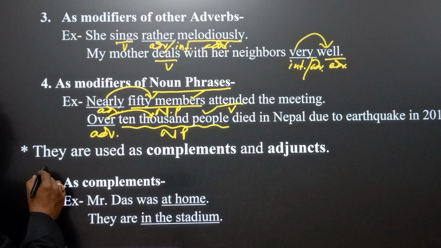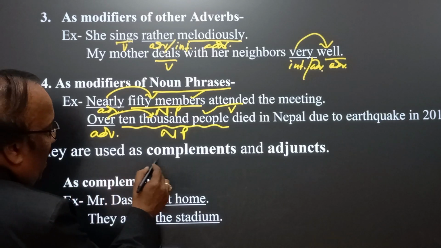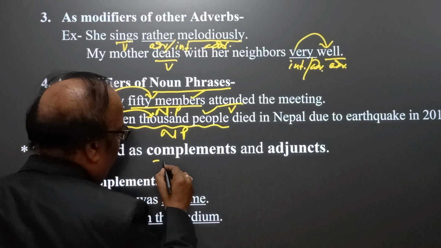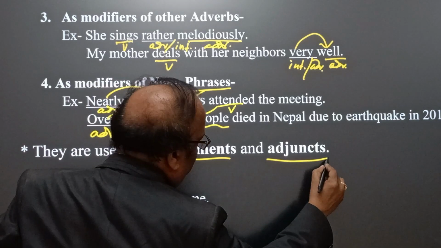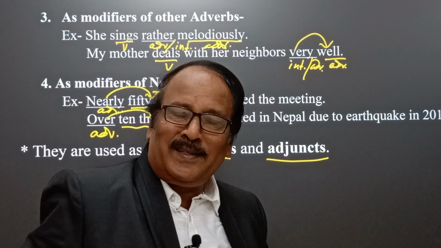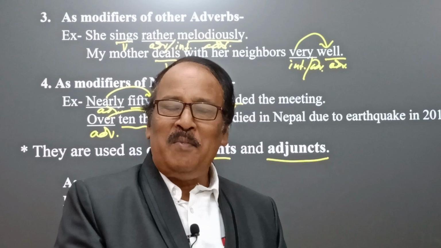Again, now come to how they are used. It means adverbs and adverbials are used as complements. Remember, complements and adjuncts. Dear students, this is also a very interesting factor.